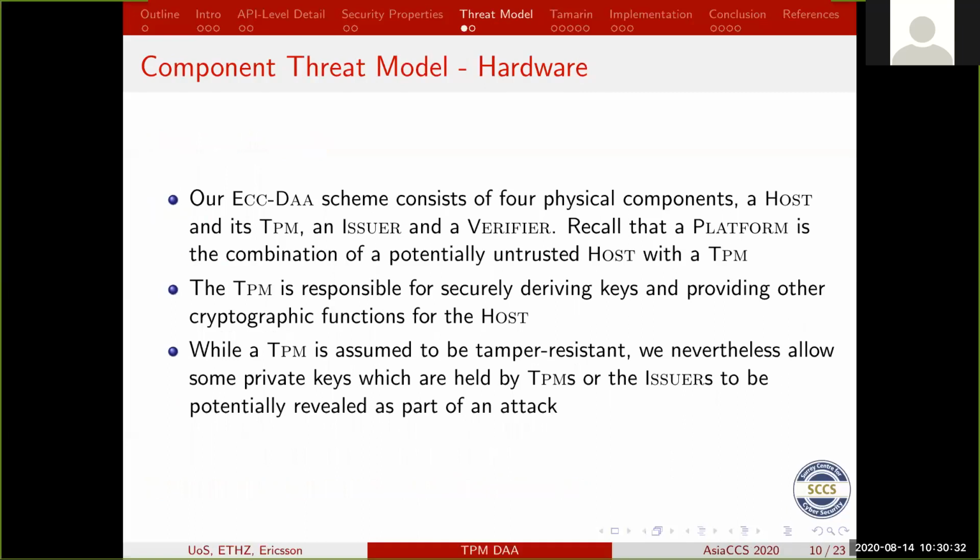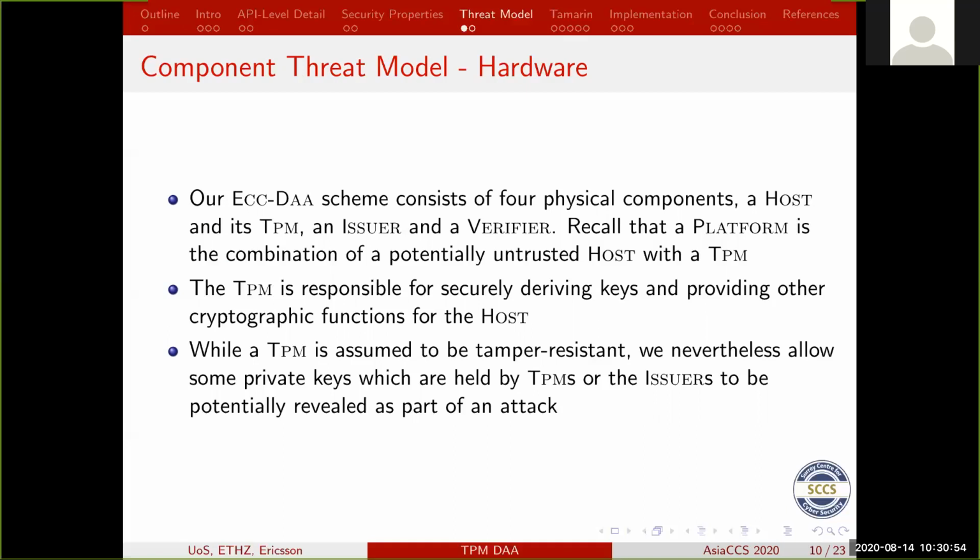Our threat model that we assumed is similar to what Camenisch proposed. We assume that the TPM is responsible for securely deriving the keys, and the host can be untrusted. We've also got an issuer and a verifier.